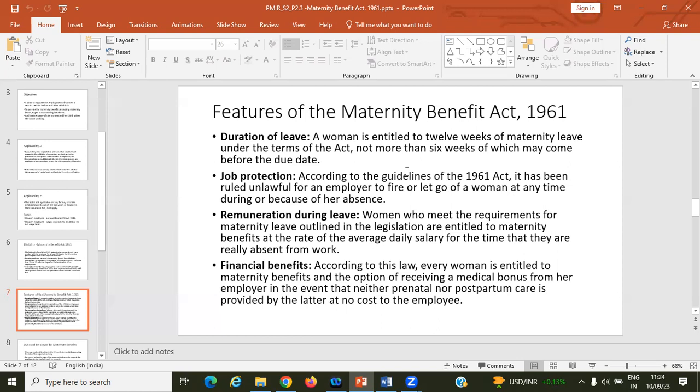Postpartum is after the delivery. Once the child is born, the mother has to spend some time with the child. In both cases, the mother requires some help, some proper nutritious food. For that purpose, there is some financial benefit given by the employer.